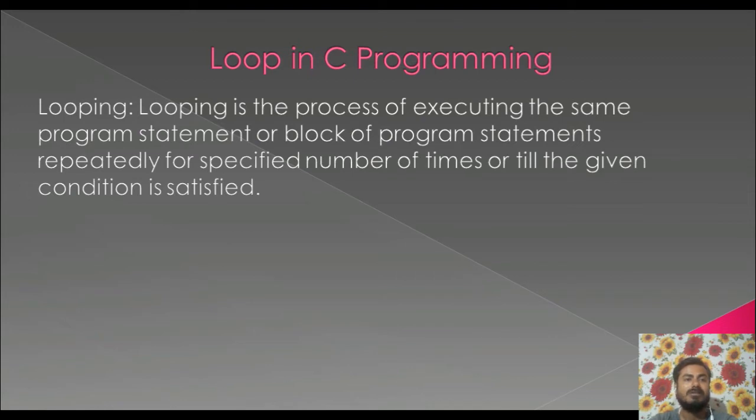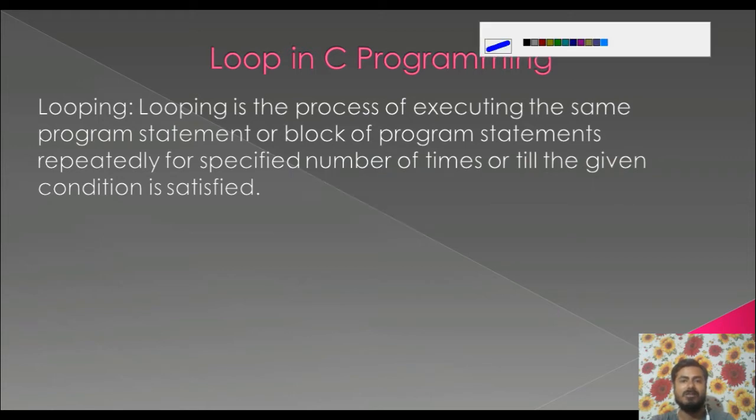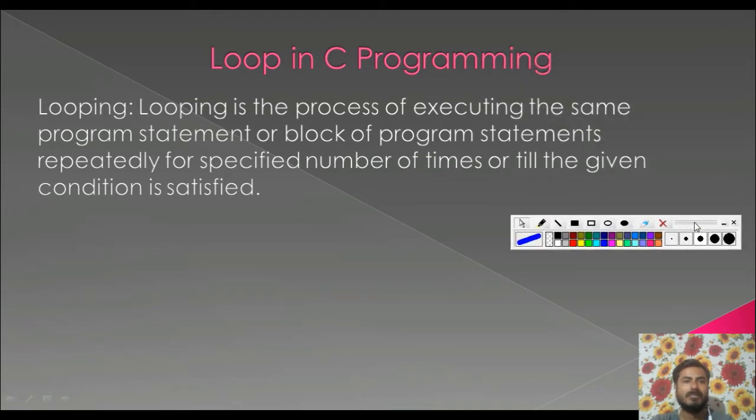So guys, you can see here the looping definition has been mentioned. Looping is the process of executing the same program statement or block of program statements repeatedly for a specified number of times or till the given condition is satisfied. So what does it mean to say? Looping is the process of executing the same program statement or block of program.